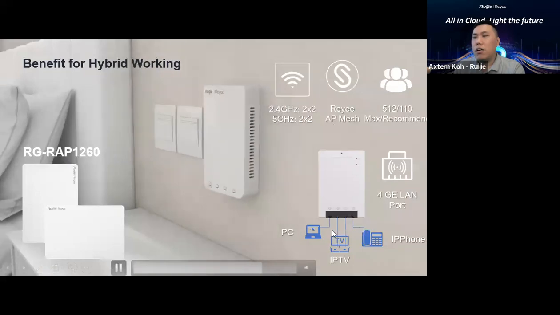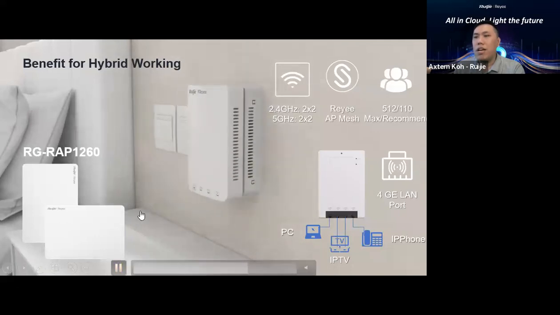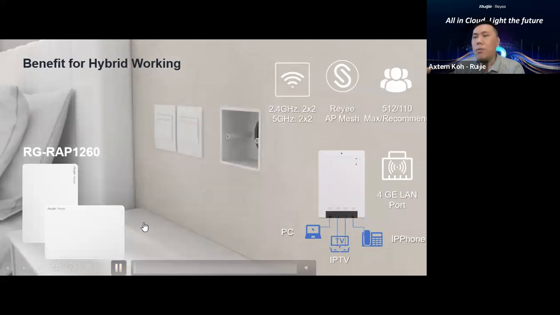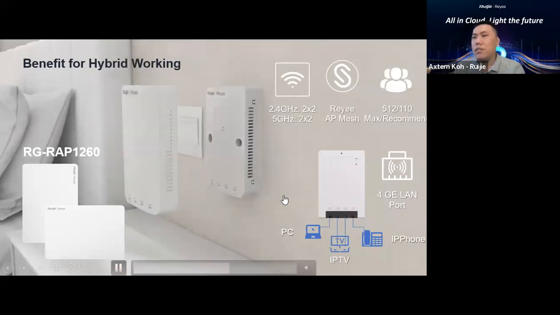So what is the difference between the Wi-Fi 5 and Wi-Fi 6 model? This model has no PoE out anymore. No PoE out anymore, so only the Wi-Fi 5 supports PoE out. Please take note.